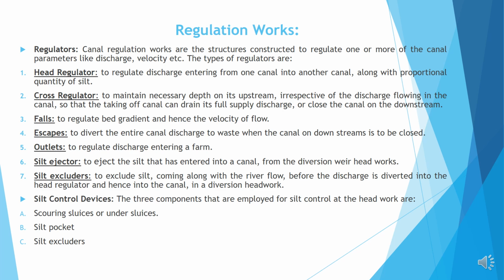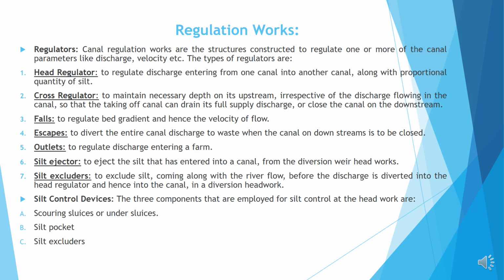Regulators. Canal regulation works are the structures constructed to regulate one or more of the canal parameters like discharge, velocity, etc. The types of regulators are: head regulator, to regulate discharge entering from one canal into another canal along with a proportional quantity of silt.